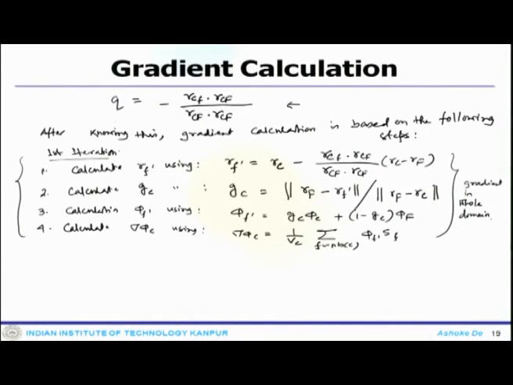Once you get that, from the second iteration onwards you can correct the field.